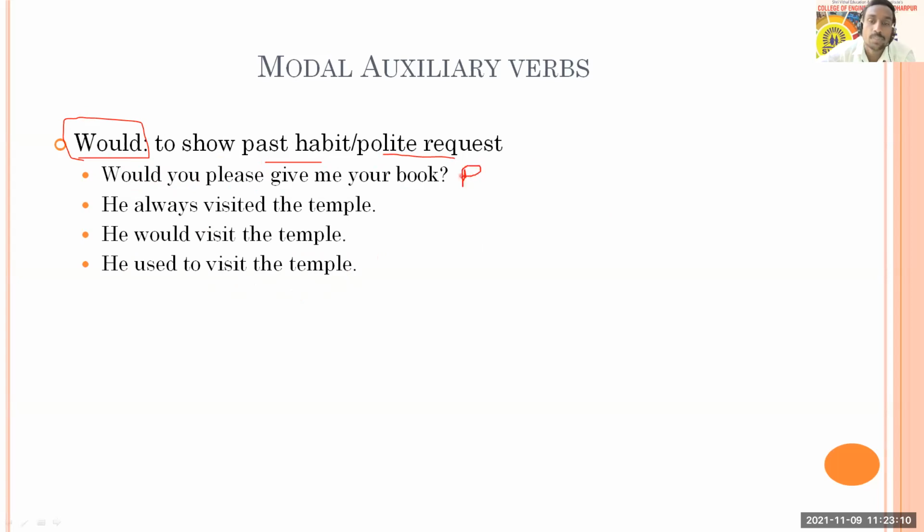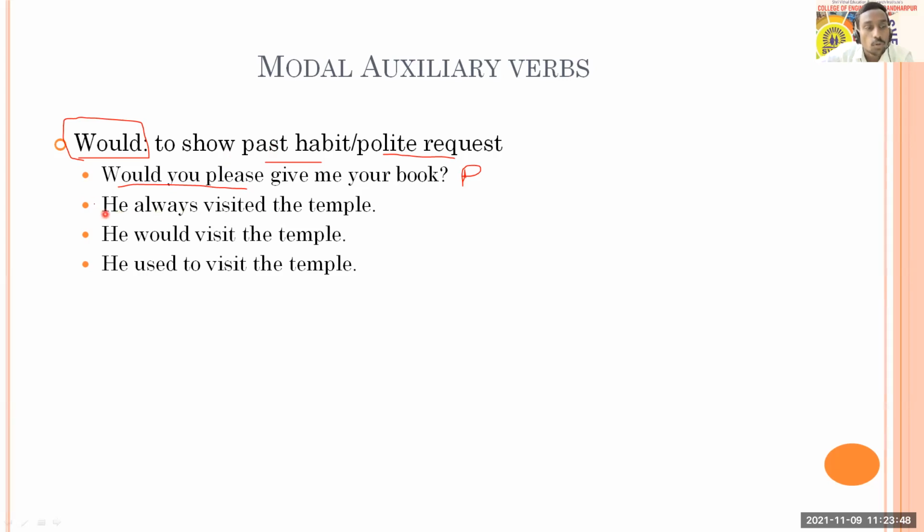In the earlier two examples, we have seen how to make a request, but in formal situations, if you want to be polite, in that case you can use this kind of way. Would you please give me your book? Would you please close the door? Would you please give me some money? Would you please call the doctor? Something like this. Depending upon the situation, you can think of how to make a request like this, would you please?